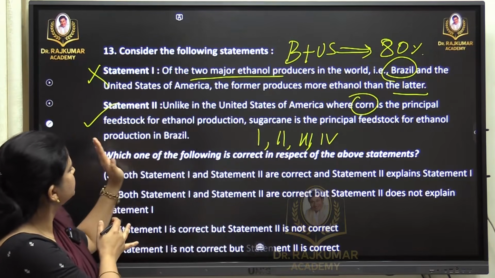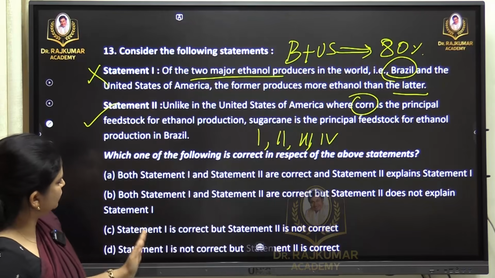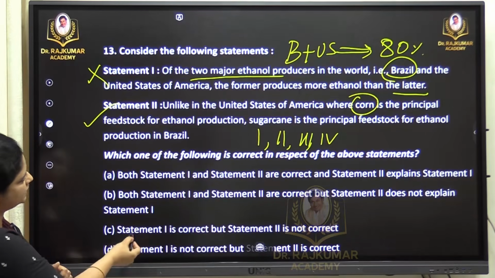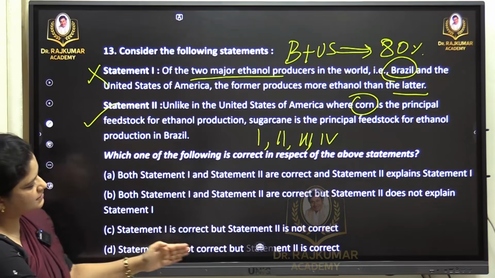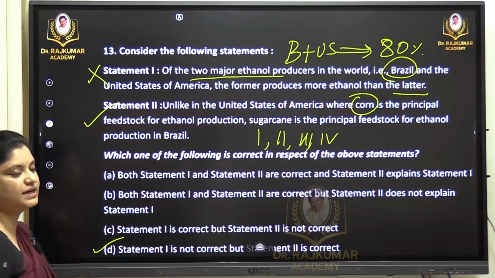And the second statement is right, so we go to option D. Statement 1 is not correct, statement 2 is correct. So option D is the right answer.